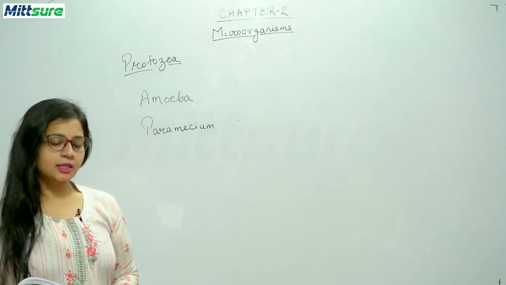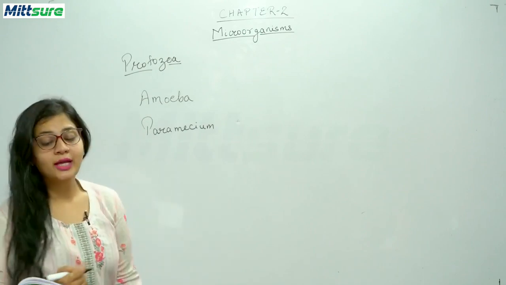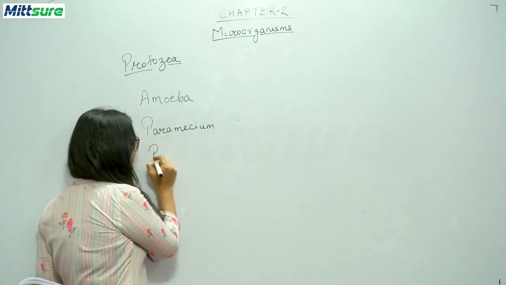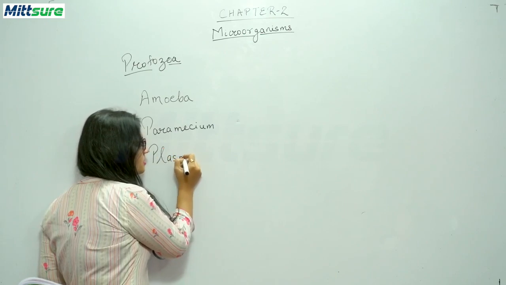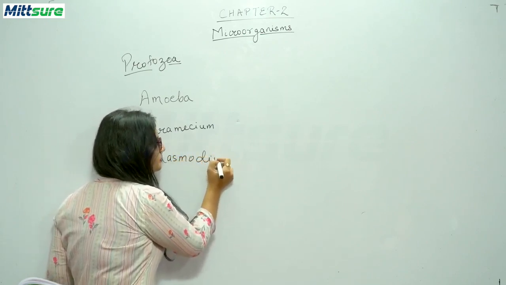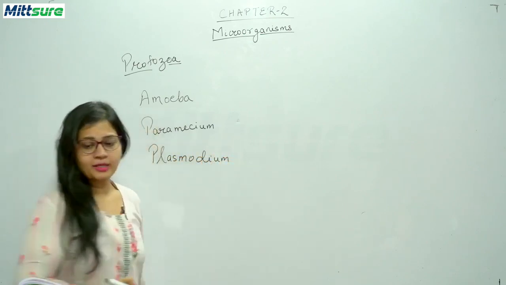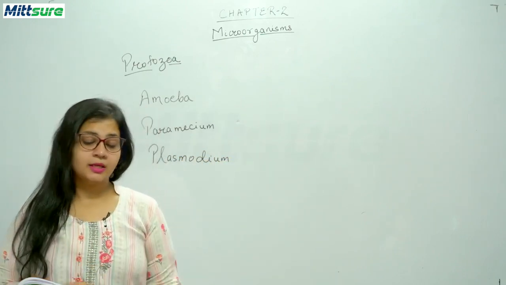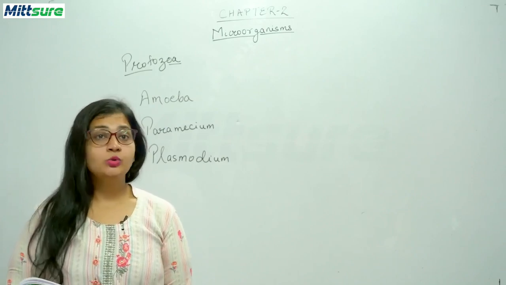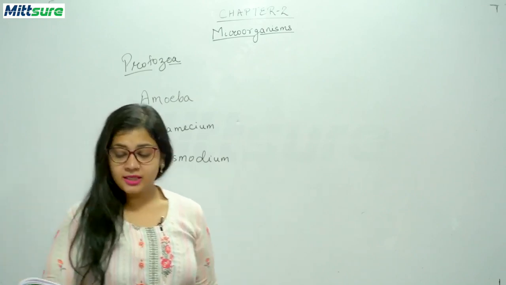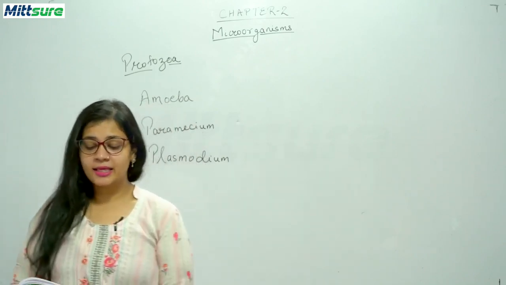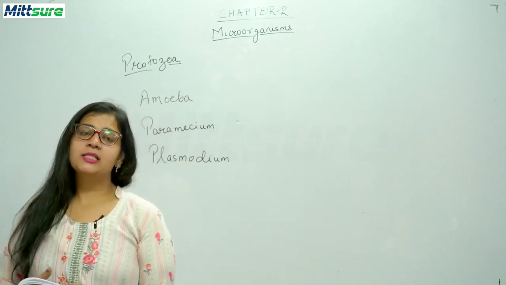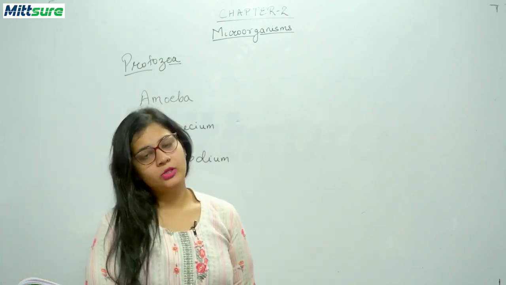Now let's discuss the next type of protozoa, that is Plasmodium. Now Plasmodium, you know, it causes malaria in human beings. It lives as a parasite in two types of hosts, in RBCs and the human liver, and second in the saliva and the stomach of female Anopheles mosquitoes.